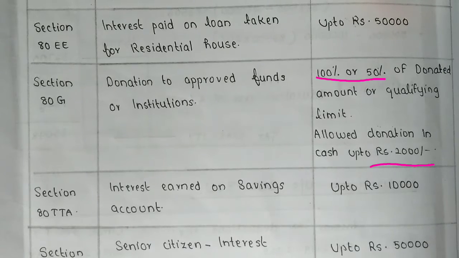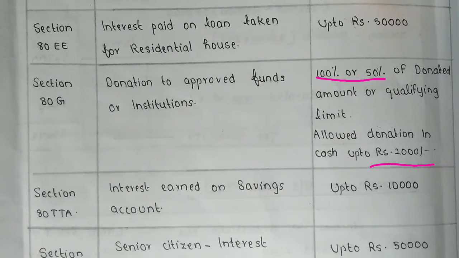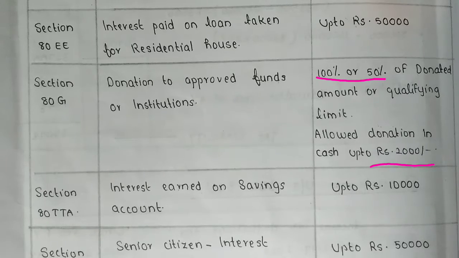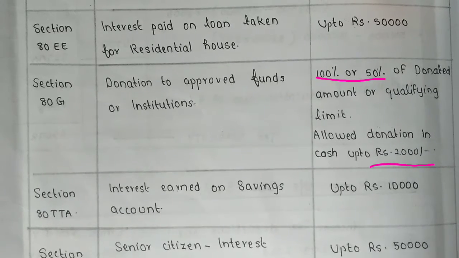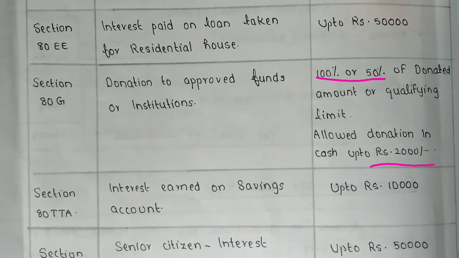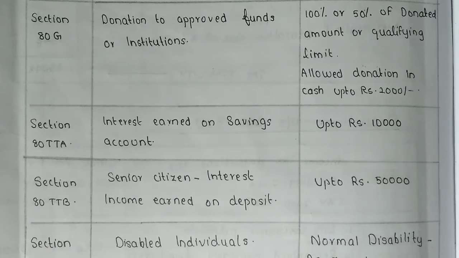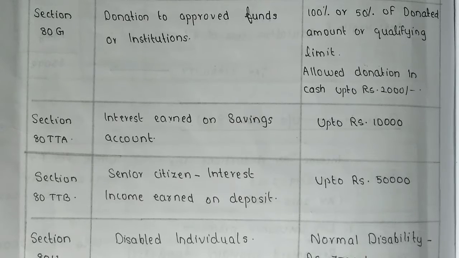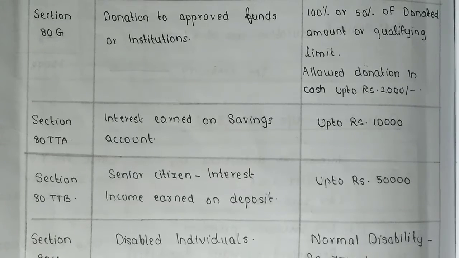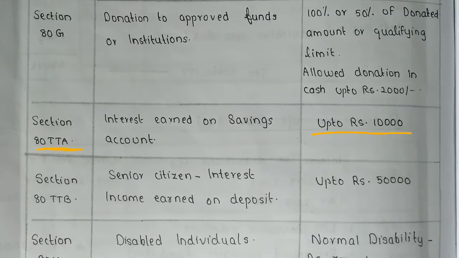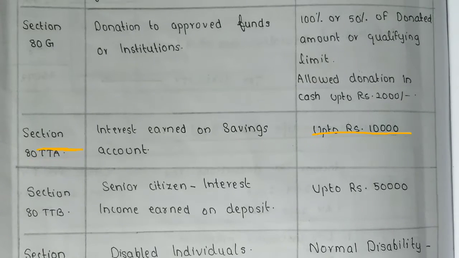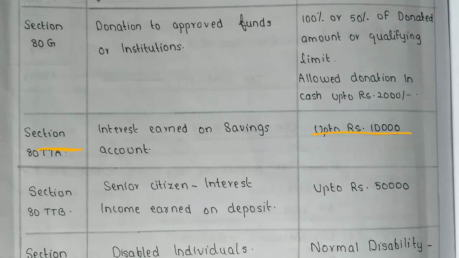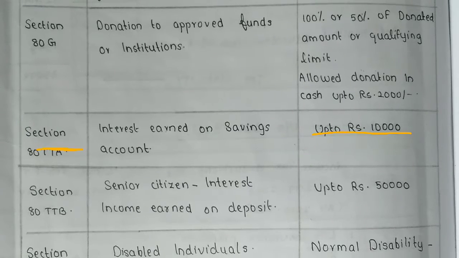The limit is 100% or 50% of the donated amount or the qualifying limit. The next one is that donation in cash is allowed up to rupees 2,000. I'll make it clear for which donations we should take 100% or 50% of the donation amount. The next section is 80TTA, interest earnings on savings account, the limitation is 10,000.